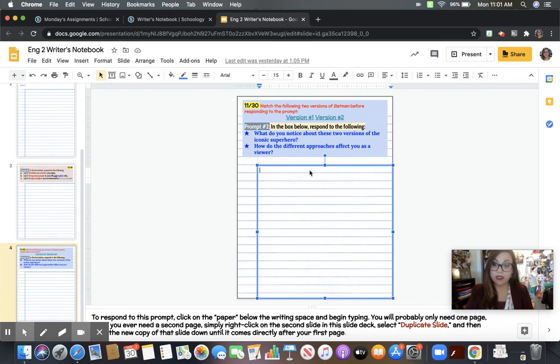One of the main things I'm going to say that I notice, obviously Batman and Robin were a thing, but more contemporary versions of Batman are really focused on Batman, and there's really not a lot of Robin affiliations. In some of the newer movies there are, but they're not necessarily his sidekick. So that would be something that you can notice, right? But then how do the two different approaches affect you? Is one really cringy? Is one difficult to watch? That would be something you need to do.